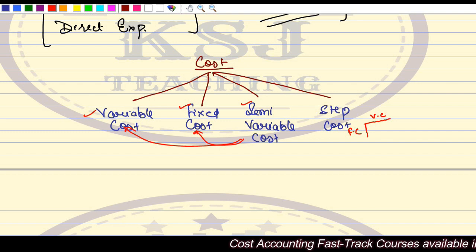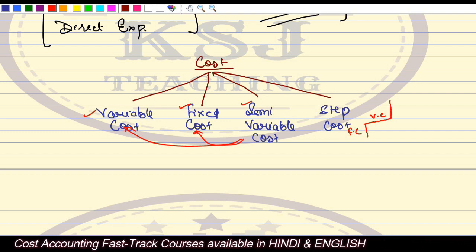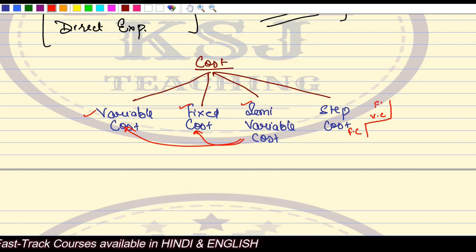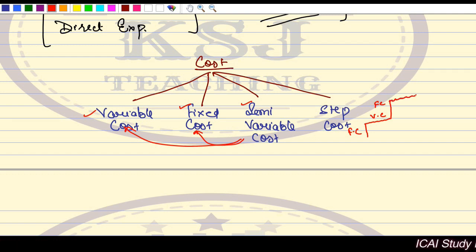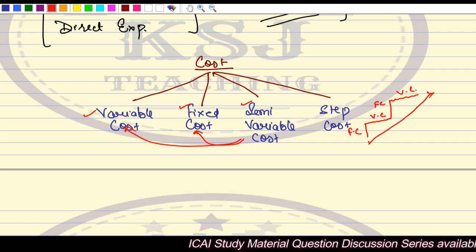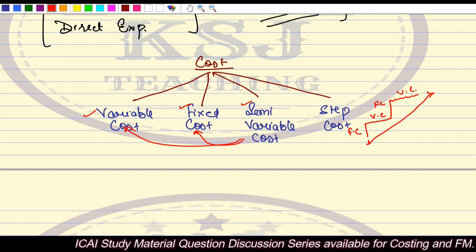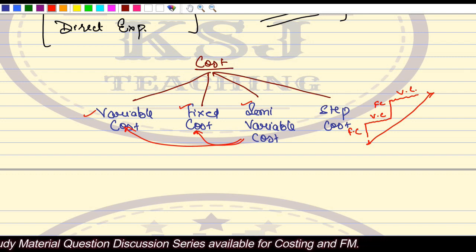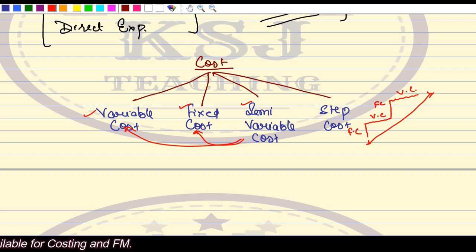Then again, for a particular level of activity, you will have a fixed cost, and after that again, for a certain level of activity, you will have variable cost. In this way, you will have the steps or the staircase, right? This is known as step cost. Clear? So we can basically have four types of cost: variable, fixed, semi-variable and step cost.